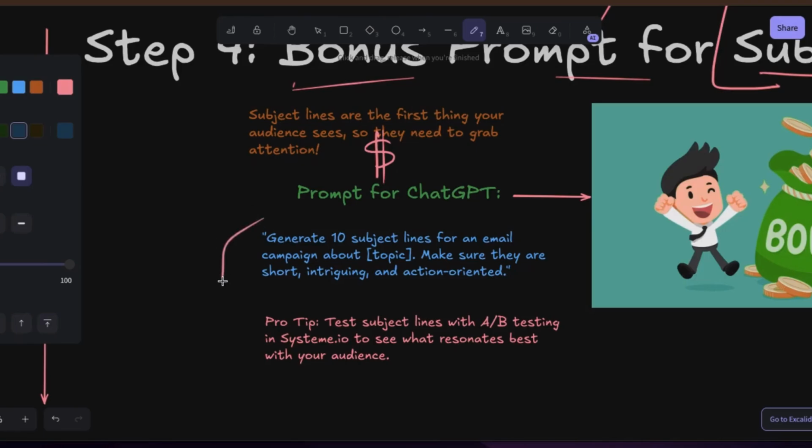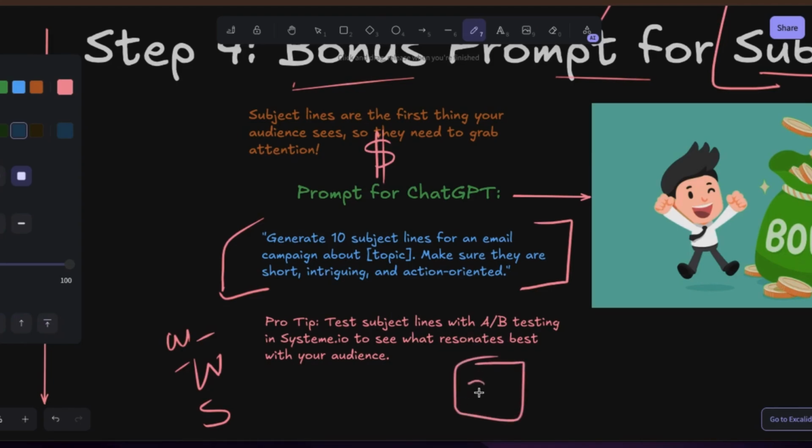So how do we go about this with ChatGPT? You tell ChatGPT that, okay, please, my senior colleague, because we used to call ChatGPT junior colleague, now ChatGPT is a senior colleague. My senior colleague, generate 10 subject lines for an email campaign about the various topics. Make sure they are short, intriguing, and action-oriented, especially in your sales campaign part. For each of all the campaigns, from the welcome emails to the nurture emails to the sales emails, create 10 subject lines for each of them, and you can weigh them to see which one is better. I'm telling you, this test is crazy.